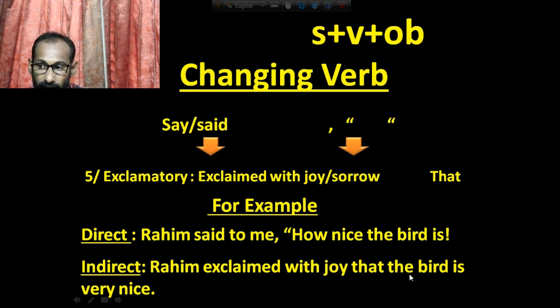The bird is the subject, then the bird was. The bird was very nice. Here is written is, but actually it is wrong. Here it will be the bird was very nice. Why was? Because Rohim exclaimed with joy, it is past tense. This is a typing mistake. So the answer will be Rohim exclaimed with joy that the bird was very nice.